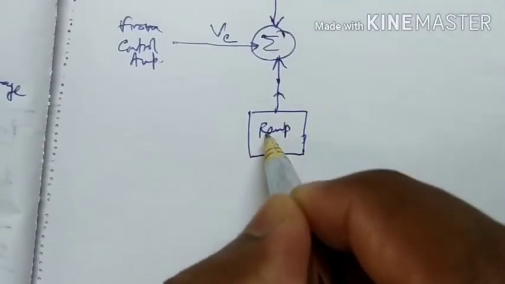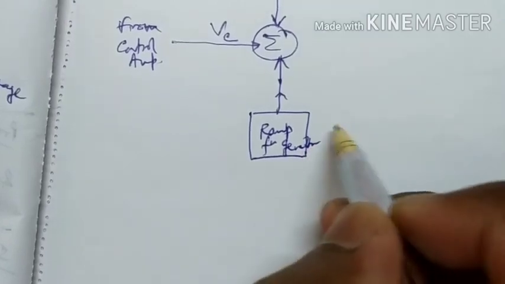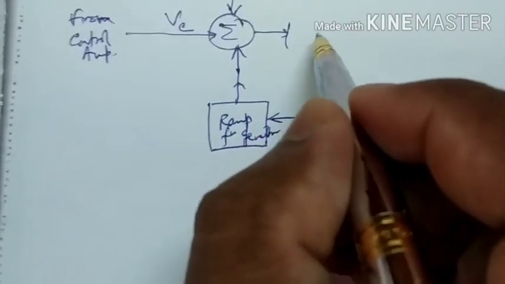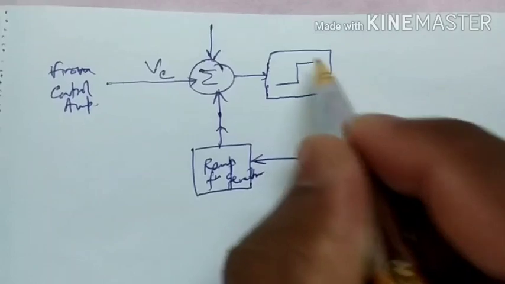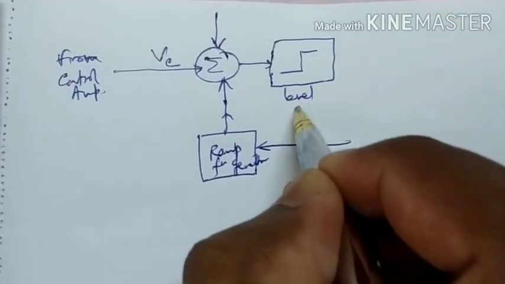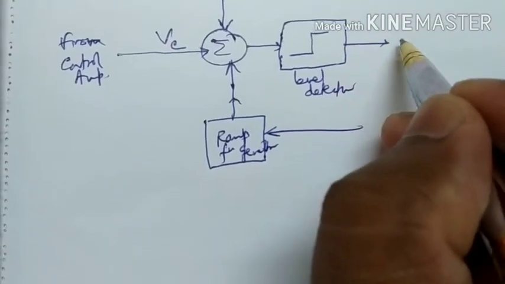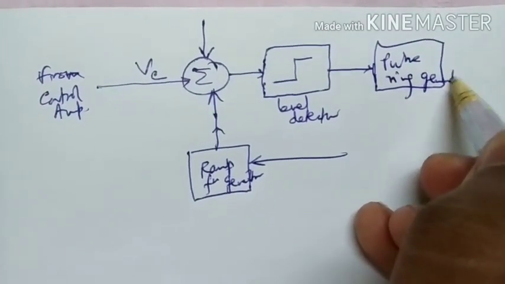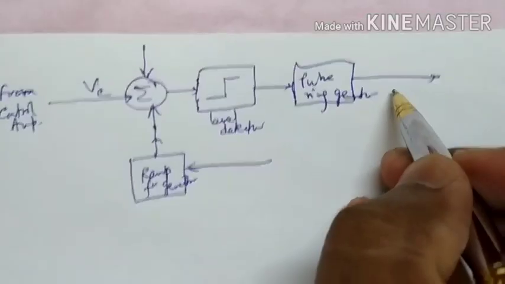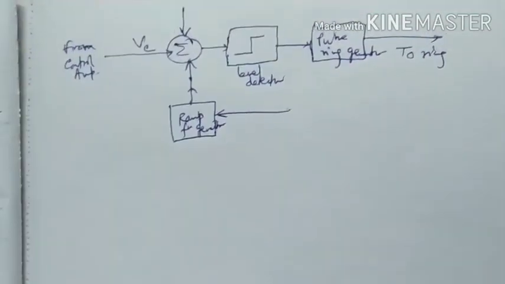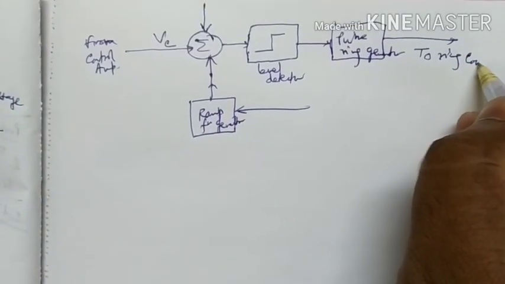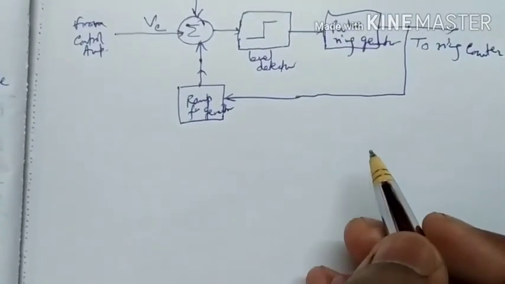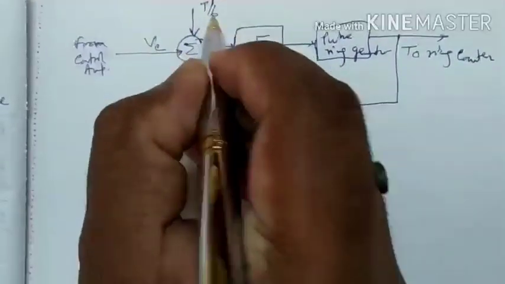This is the ramp function generator, and this supplies the level detector, then the pulse ring generator, which supplies the ring counter, and that feeds the ramp generator, and here T by 6 pulse is given.